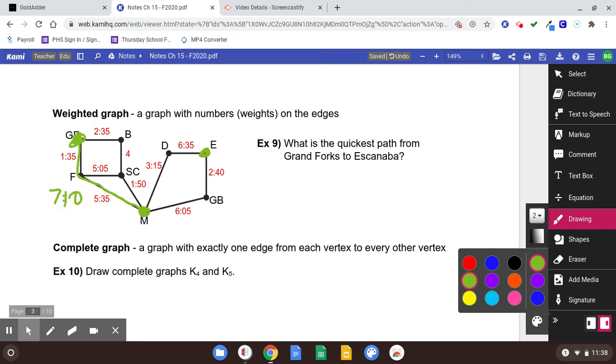And then, after Minneapolis, I can either go up here or down here. It looks like if I go this way, that would be 8 hours and 45 minutes. That's going to give me my quickest route. If I go Grand Forks to Fargo to Minneapolis to Green Bay to Escanaba, that's going to be the fastest thing. And if you add those two numbers up, that's 15 hours and 55 minutes.